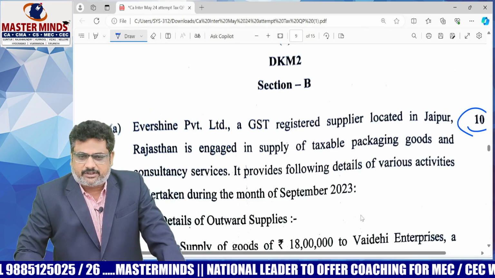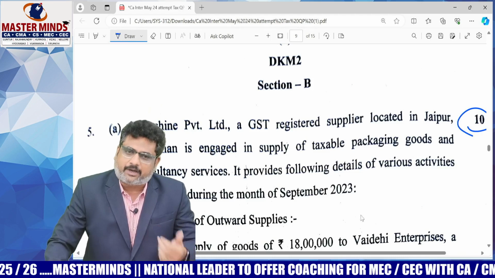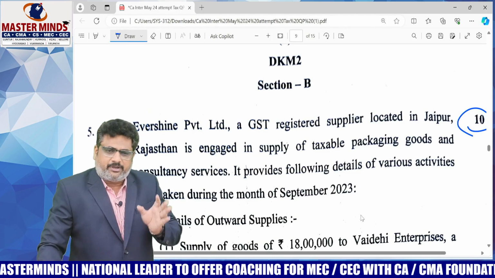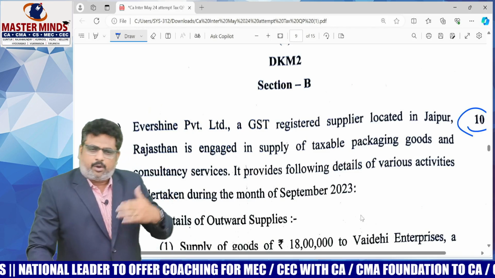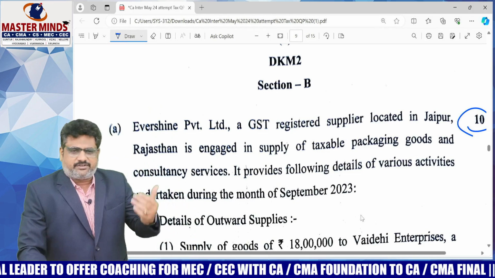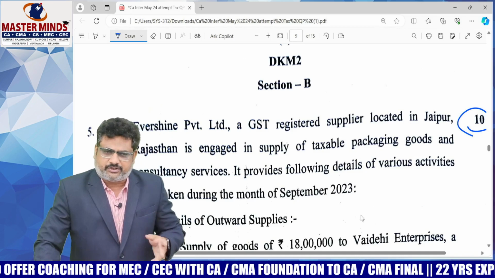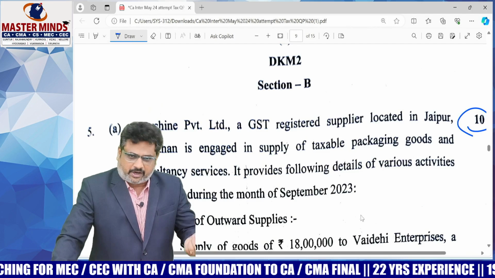As I told you previously in the day before exam strategy, this question is going to be asked from value of supply plus ITC, or value of supply plus ITC plus exemptions, or exemptions plus value of supply. In any of these combinations, the question can be asked.